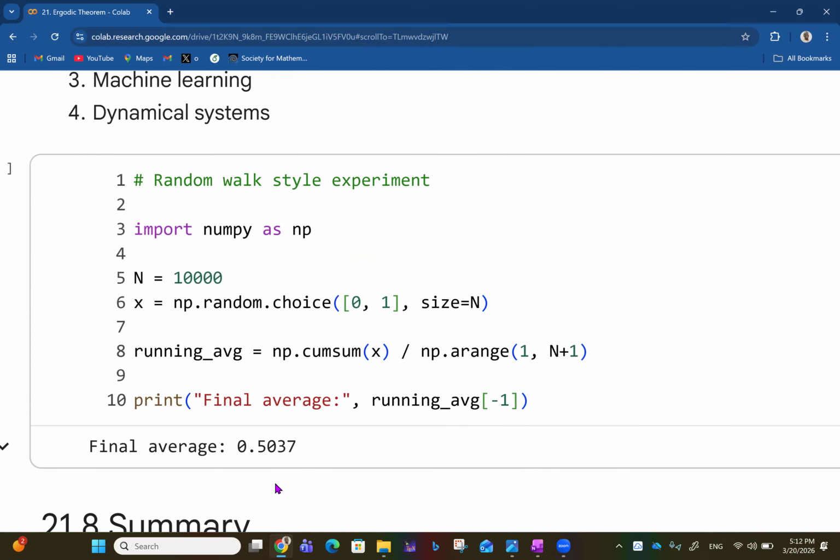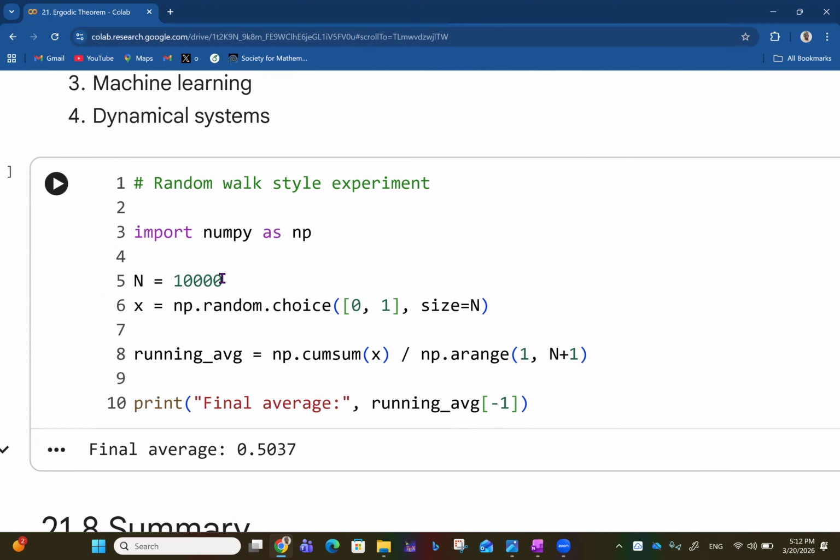Imagine you have a random walk style experiment. Of course we are using numbers here. N is 10,000, and then we make a random choice between 0 and 1, tossing a coin, right? Or moving from either 0 or 1, like that. Then we have the running average, calculated this way, and then the final average ends up being 0.5.